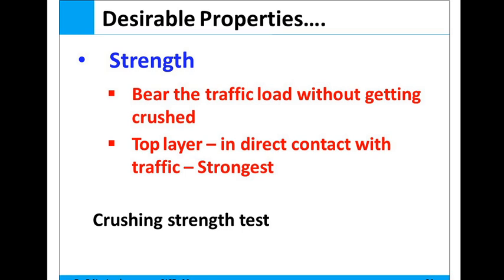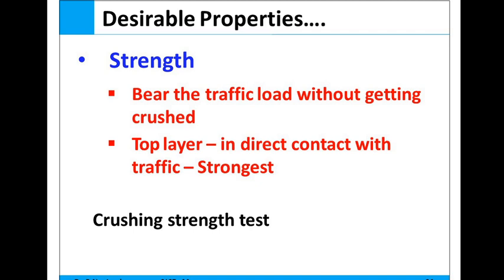So these are the very important tests which we use for testing of highway material, that is aggregate. Okay, so among these desirable properties, the first one is the strength. The aggregate must bear the traffic load without getting crushed, so it should withstand the load. The top layer in direct contact with the traffic should be the strongest.